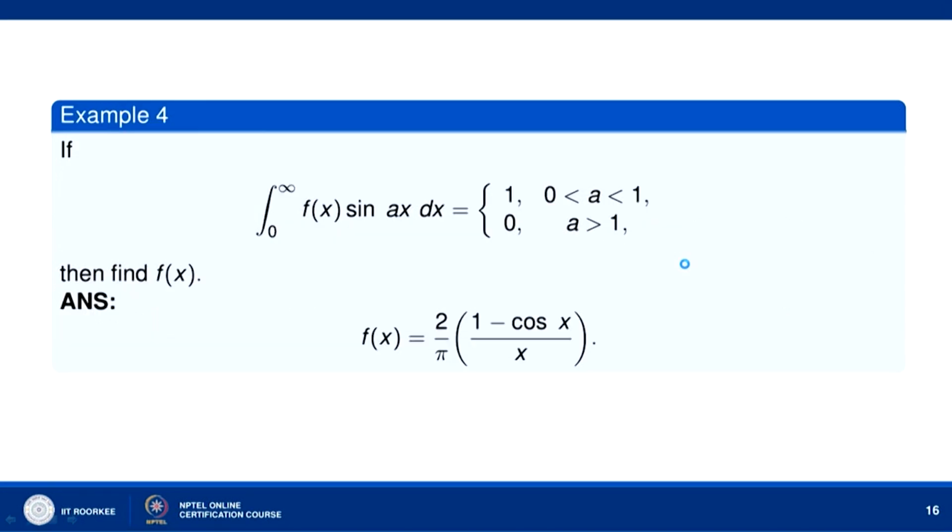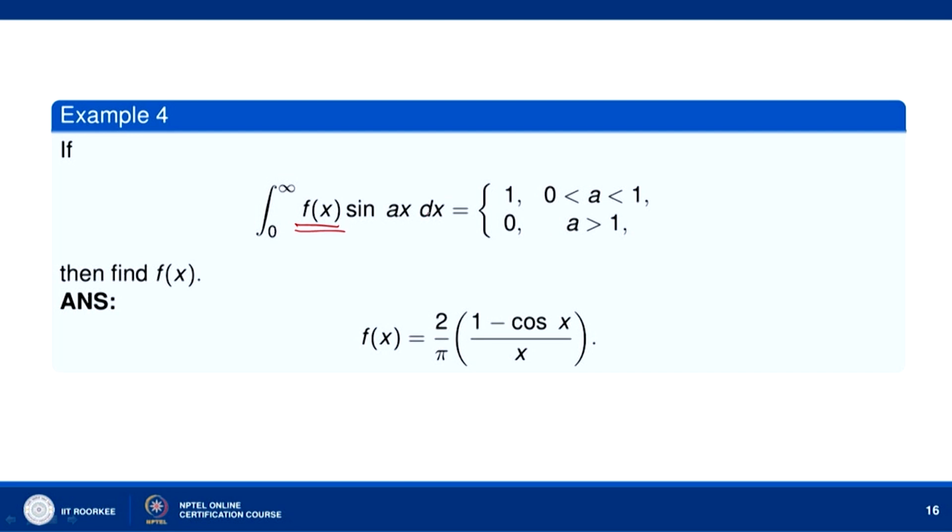Now, let us take this example. Suppose we have an integral equation, because the unknown function f(x) occurs inside the integral sign. So, integral equations can also be solved using the Fourier cosine and sine transforms. Integral from 0 to infinity of f(x) sin(ax) dx is equal to 1 when 0 is less than a less than 1, and 0 when a is greater than 1. We have to find this unknown function f(x).